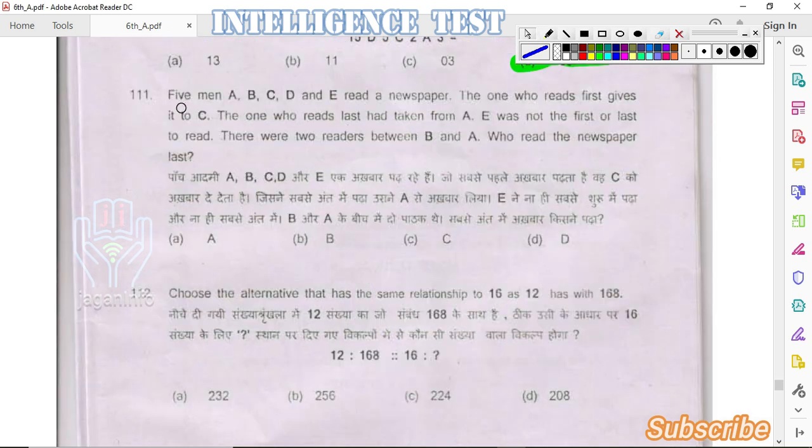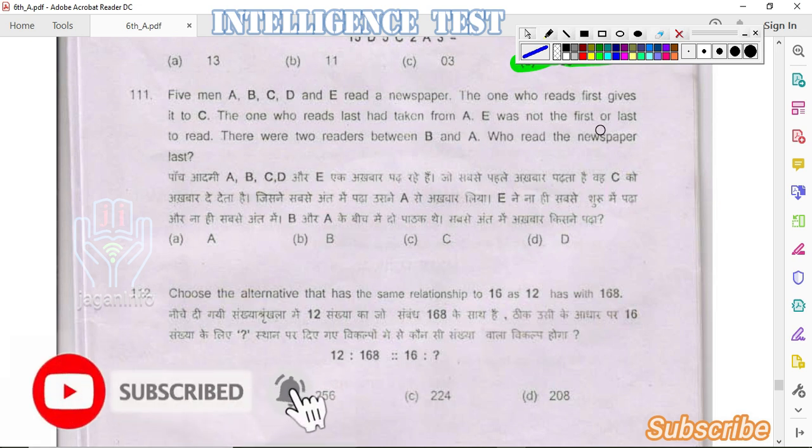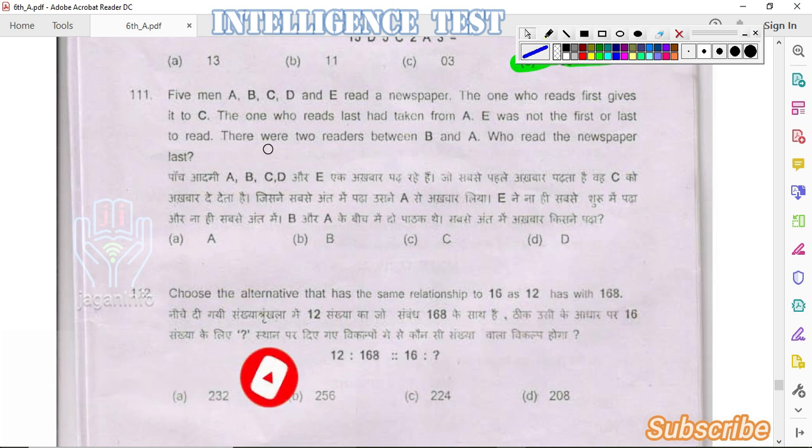Next question. 5 men A, B, C, D and E read a newspaper. The one who reads first gives it to C. The one who reads last had taken it from A. E was not the first or last to read. There were two readers between B and A.